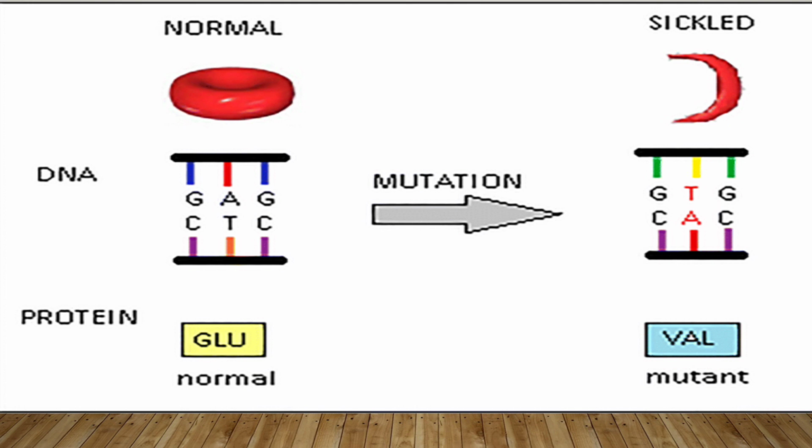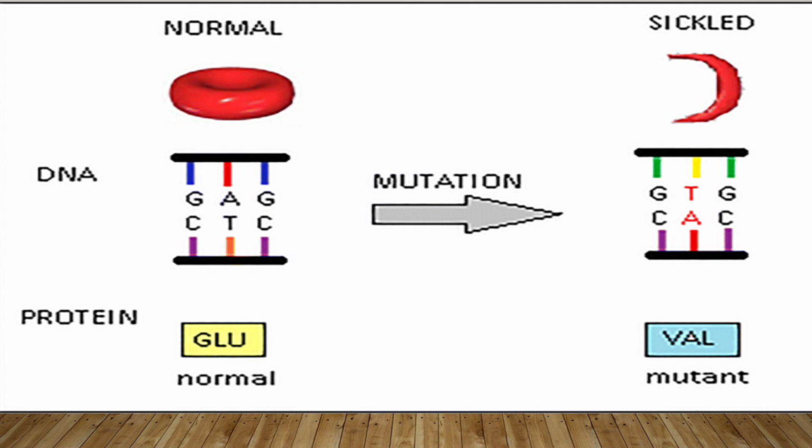In the normal hemoglobin chain it is GAG, while when the mutation occurs, this A is replaced by T, which leads to the protein being synthesized with valine instead of glutamic acid. This leads to the sickle cell shape of the RBC and reduces the oxygen carrying capacity of the hemoglobin.